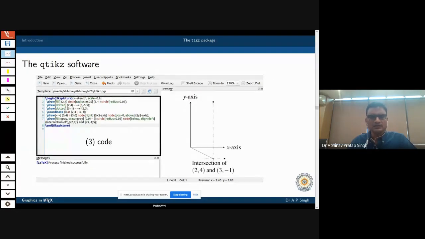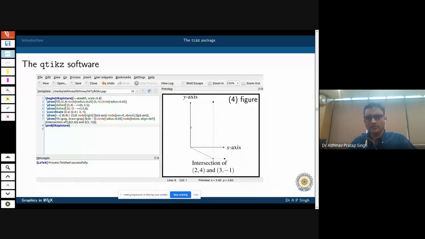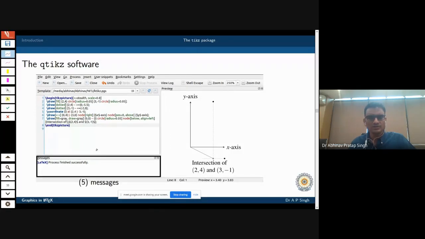And there is your code. All of this is your code. This is where your figure will appear as it is drawn here, and finally your messages will be here. Why are messages required? Because as you can see, in TeXStudio also you may get some errors. Those errors are displayed in such a place.